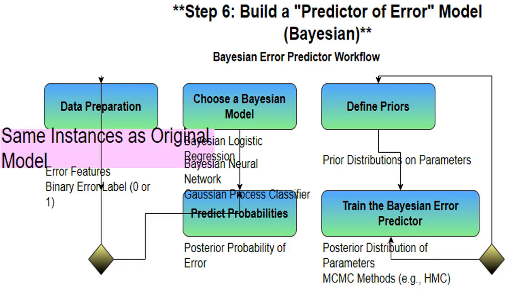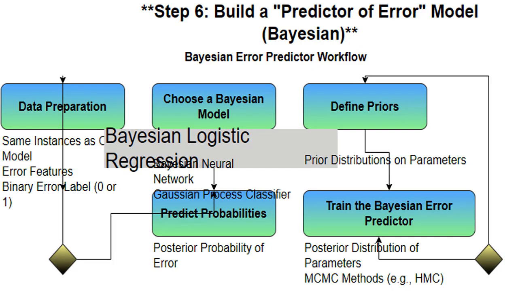This is a common choice for binary classification problems where the goal is to predict a binary outcome, in this case, whether the original model makes an error or not. The model's weights have prior distributions, representing initial beliefs about feature importance. The trained Bayesian error predictor outputs a probability indicating how likely the original model is to make an error on a given instance. This reflects the model's confidence that the original model will be wrong, given the instance's features and